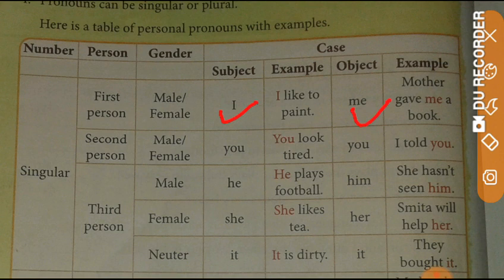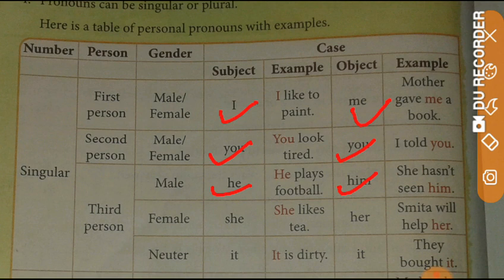For the second person singular number male or female, we use the subject pronoun you and the object pronoun also is you. For the third person singular number male, we use the subject pronoun he and the object pronoun him. The examples also are given.